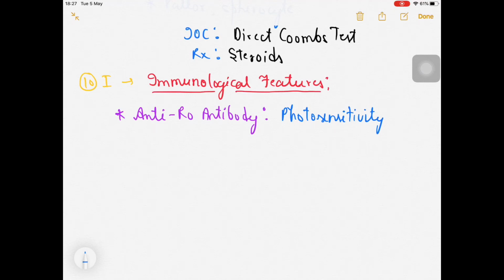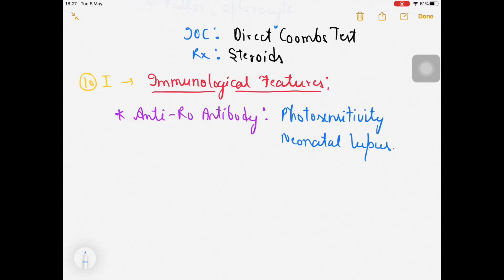One more thing, it is also responsible for neonatal lupus because it can cause heart block. What happens is that transplacental spread can occur from the mother. If the mother has SLE, this anti-Ro antibody can enter the baby through the placenta.